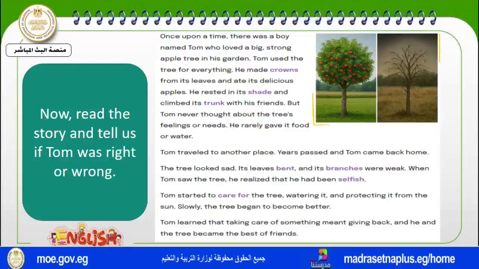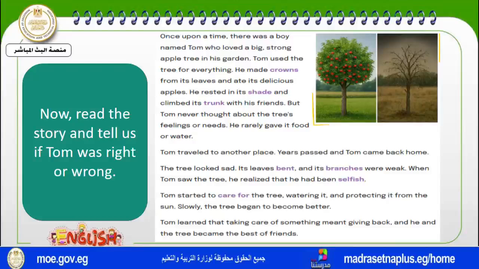But when he returned back and found the tree very dry, like the one in the photo here, he thought for himself and thought that he was very wrong and selfish because he didn't think about the tree. He didn't give it water. He didn't care about it. So he decided to change himself. And when he changed himself and started to look at the tree and care for it, he was right.